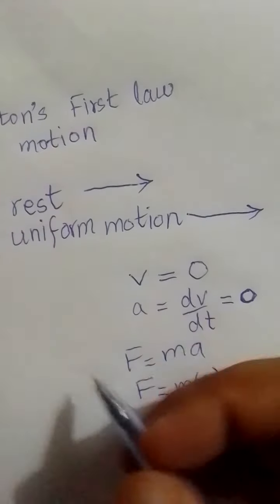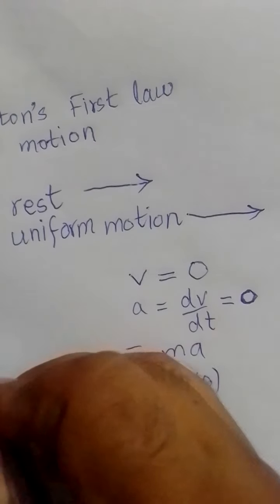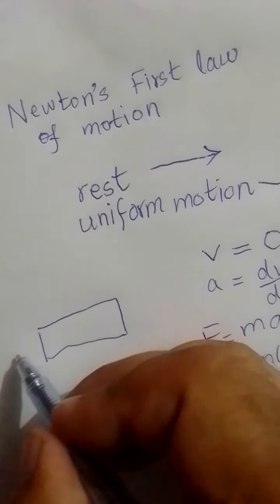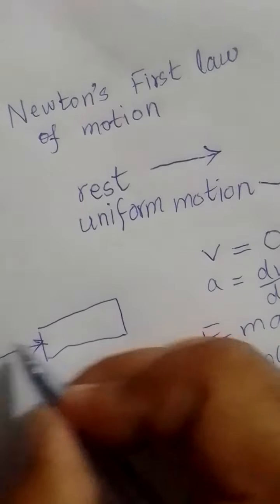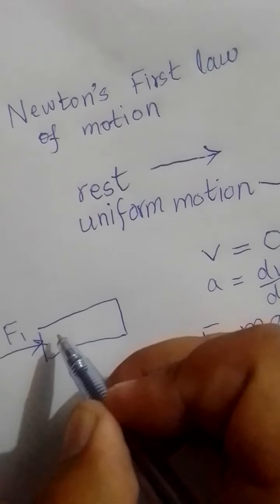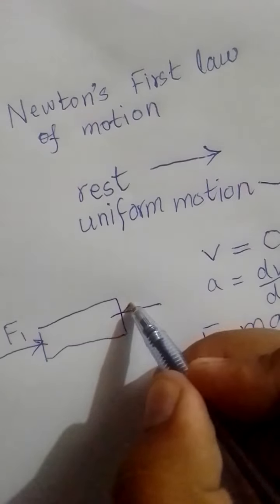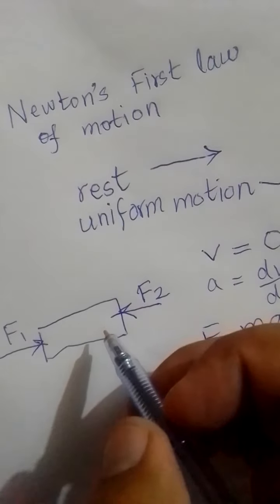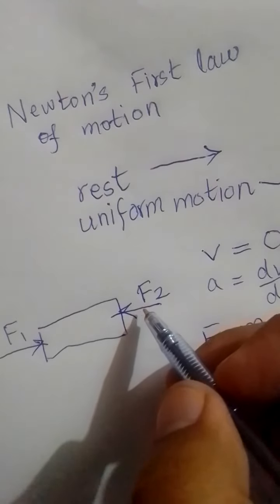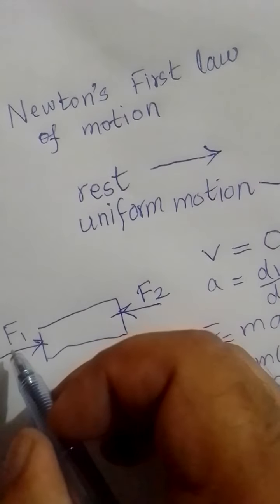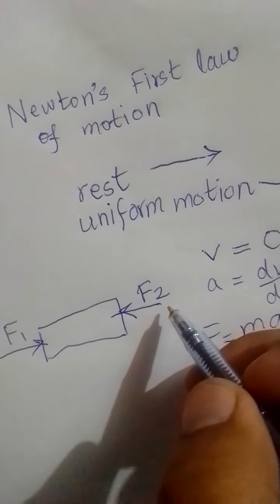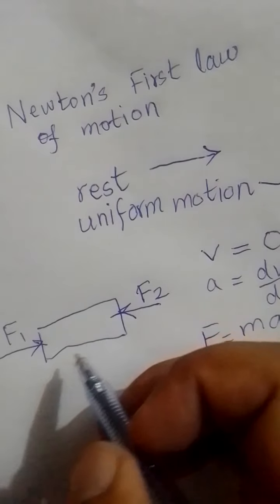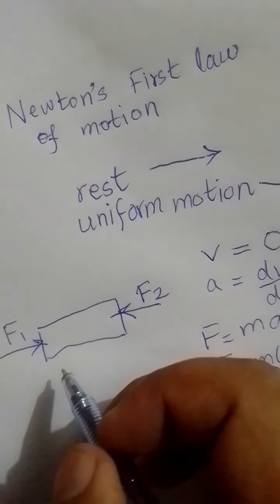Okay, so let's see an example. Let's say this is a body at rest. So there are two forces being applied on it. One is F1, which is in this direction, and the other is F2, which is in this direction. So if F1 is equal to F2, equal force will be applied rightwards and equal force will be applied towards the left. So the net force will be 0.